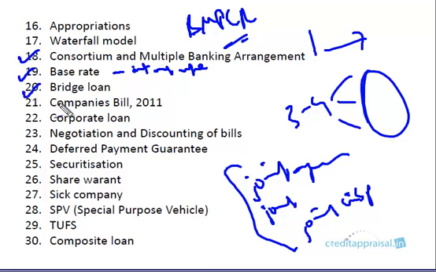A bridge loan we had discussed in an earlier chapter. Basically it's an interim short-term stopgap arrangement. In the interim period, say for example an IPO is under progress and the funds have not yet come in, a loan can be sanctioned, and that loan will be closed once the IPO proceeds come in. You can find details under this section.